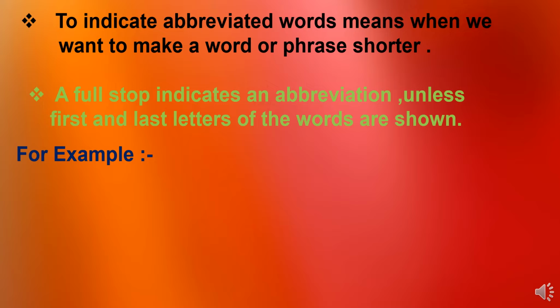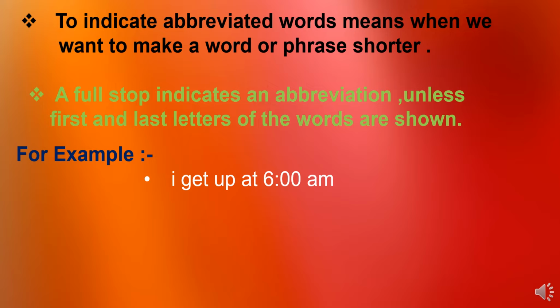So let's see the example and get more clarity on this. I get up at 6 a.m. Here also is an abbreviation of the time. The full form of a.m. is not a.m., right? Ante meridiem is the full form of a.m. So we will write only a from ante and m from meridiem. So we will write it in a short form, and at that time we put a full stop after a.